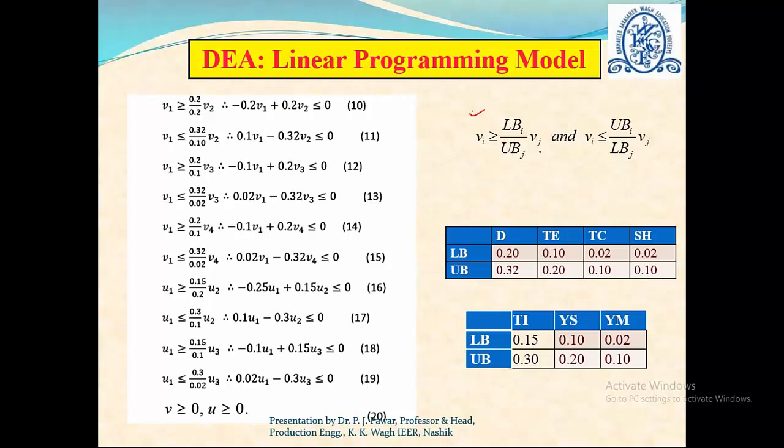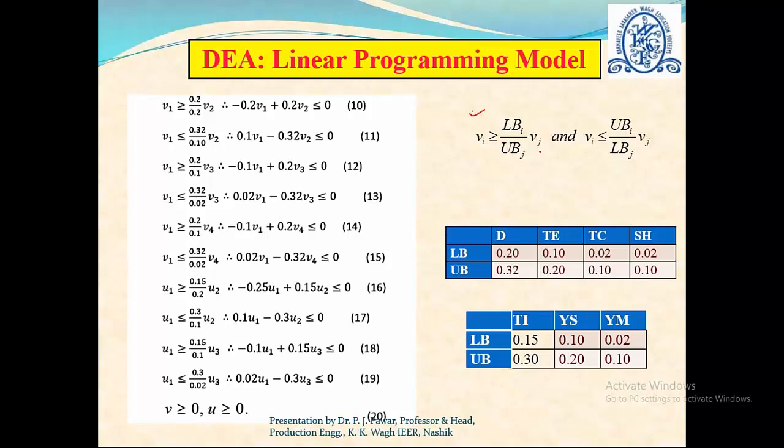Therefore we can rewrite the expression as minus 0.2 V1 plus 0.2 V2 should be less than or equal to 0. So this is my next constraint. Similarly, I can apply the constraint that Vi should be less than or equal to UBi upon LBj into Vj. Now here i is equal to 1 and j is equal to 2.